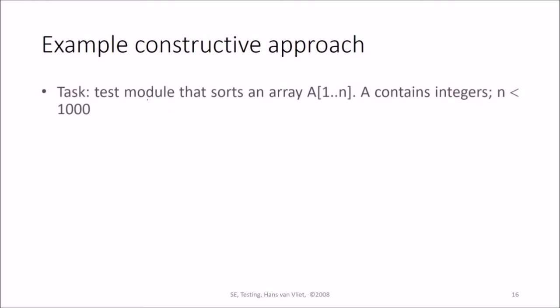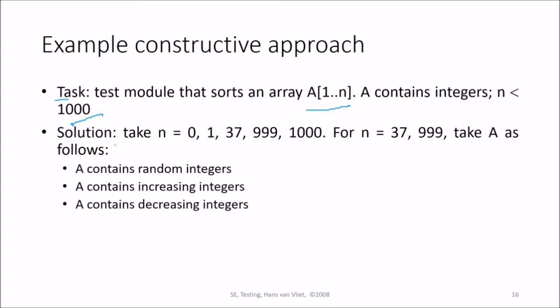This is an example of the constructive approach. For example, the task is to test a module that sorts an array. You have an array A of n integers, where n is less than 1000. The solution is we can take n to be 0, 1, 37, 999 and 100. For n equal to 37 to 999, take A as follows: A contains random integers, A contains increasing integers, or A contains decreasing integers.